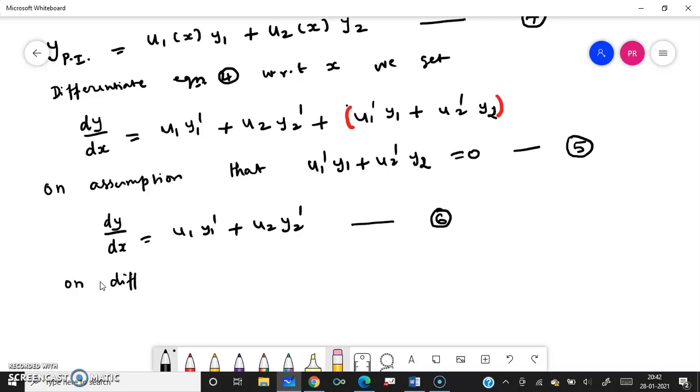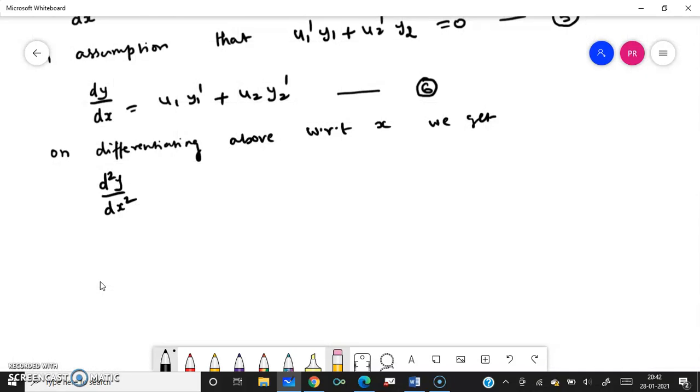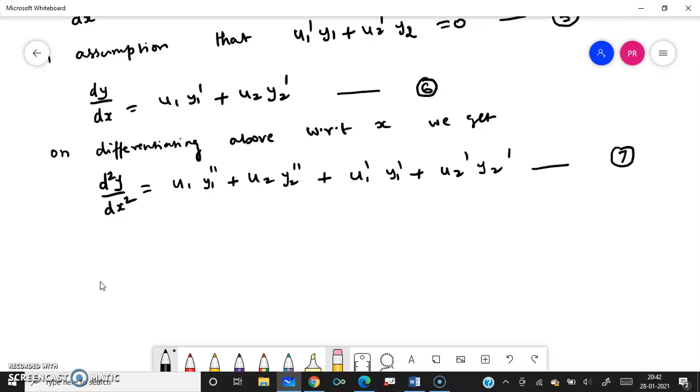On differentiating the above with respect to x, we get d square y by dx square. What is d square y by dx square? That is nothing but u1 y1 double dash plus u2 y2 double dash plus u1 dash y1 dash plus u2 dash y2 dash. This is my equation 7.